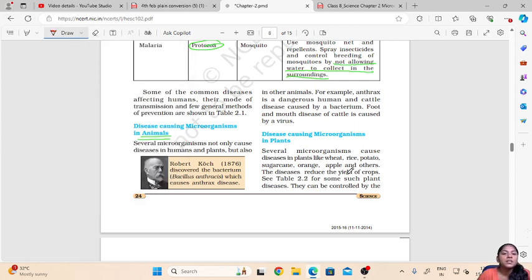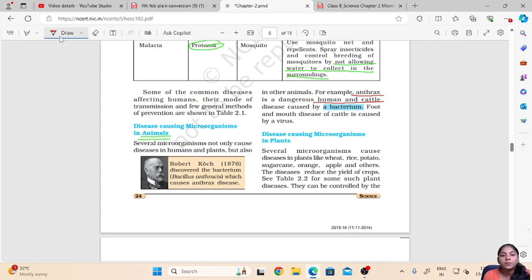Several microorganisms cause diseases not only in humans and plants but also in animals. An example of one such disease is anthrax. Anthrax is a dangerous human and cattle disease. This disease can infect both humans and cattle, and it is caused by a bacterium.